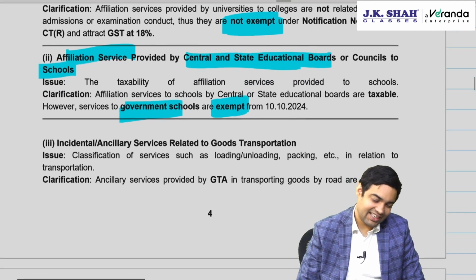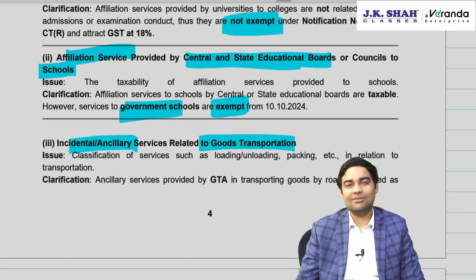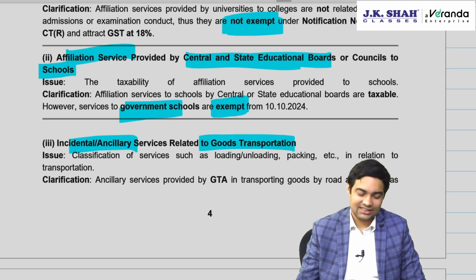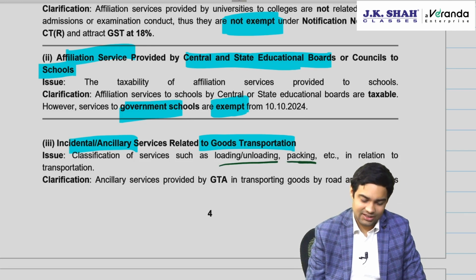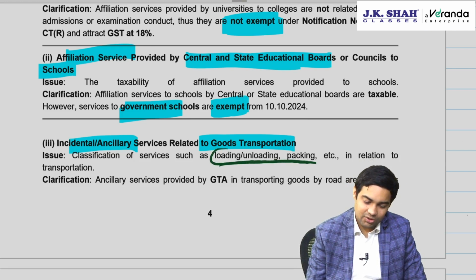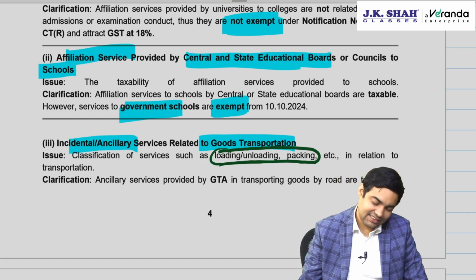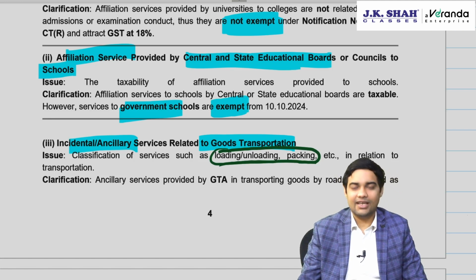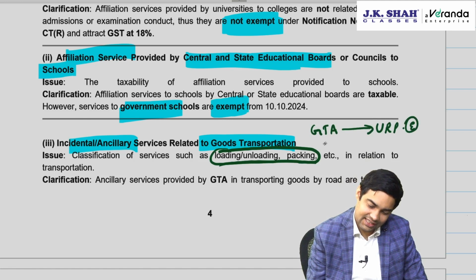Okay. Then incidental or ancillary charges related to goods transport. See, a person providing GTA service, goods transport agency, also provides loading, unloading, packing in relation to transportation. So the question is, what about this loading, unloading, packing, etc.? Whether this loading, unloading, packing, etc. will be exempt? The answer is yes, it will be exempt when provided to an unregistered person, because GTA providing service to an unregistered person other than a specified person is exempt.